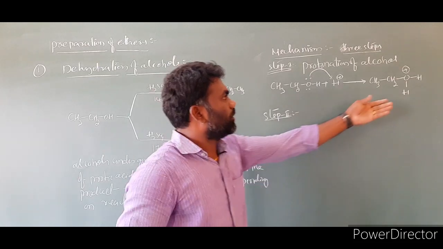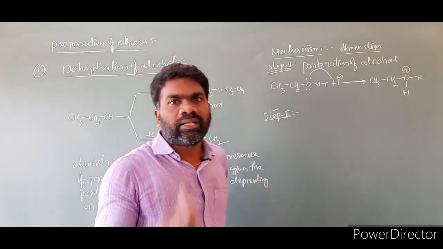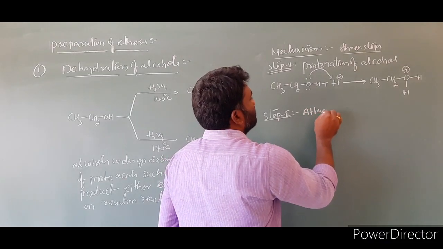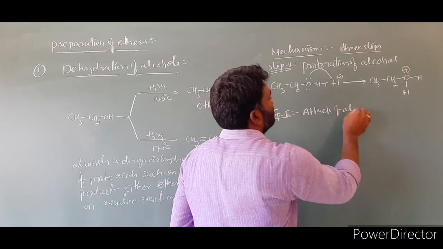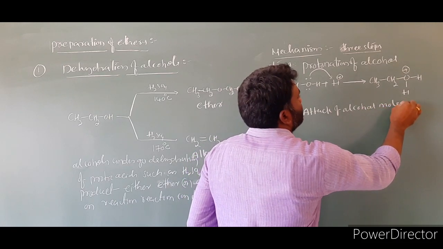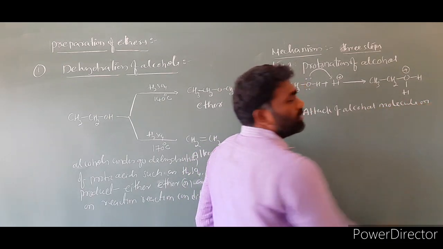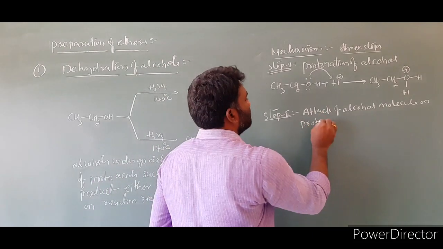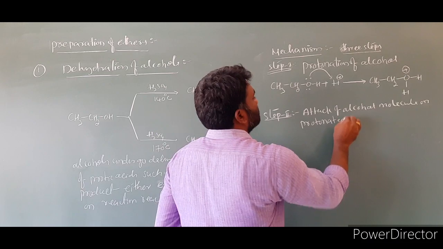In step 2, this molecule is attacked by another alcohol molecule. Step 2 is attack of an alcohol molecule on the protonated alcohol.